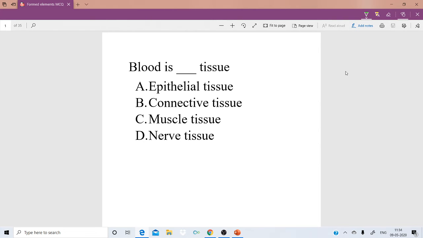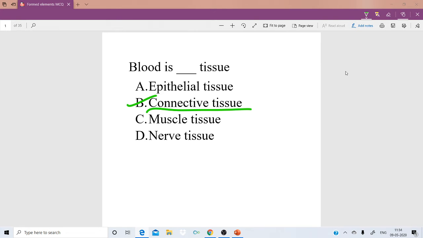Blood is dash tissue. Option A, epithelial tissue. Option B, connective tissue. Option C, muscle tissue. Option D, nerve tissue. Blood is a fluid connective tissue, so option B is correct.